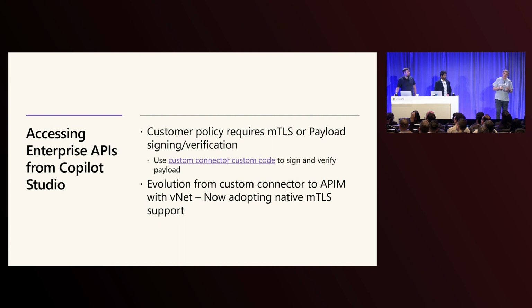The bank either needed us to use MTLS to communicate with the back end systems, or a payload signing, payload verification service to get through their internet-facing firewall. And to do that, we actually used a custom code in the custom connector to run that payload signing and payload verification piece on top of the custom connector. Now, this is great, except custom connectors with custom code have a couple of restrictions.